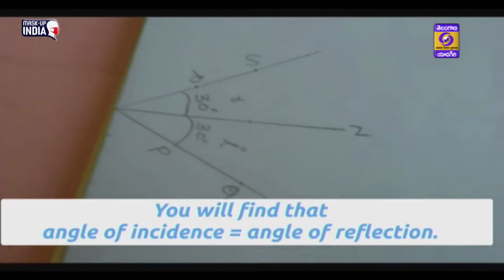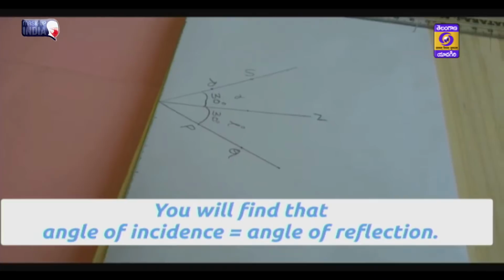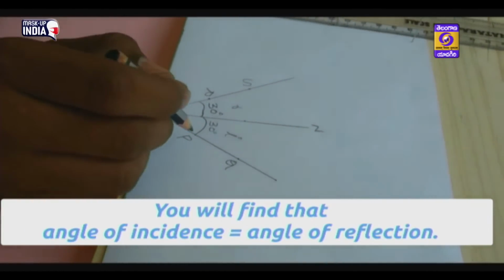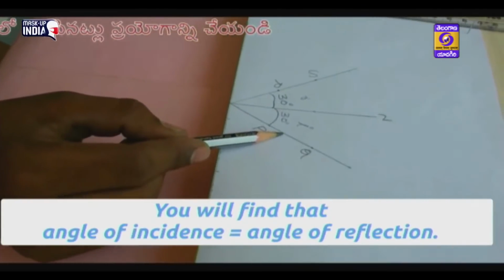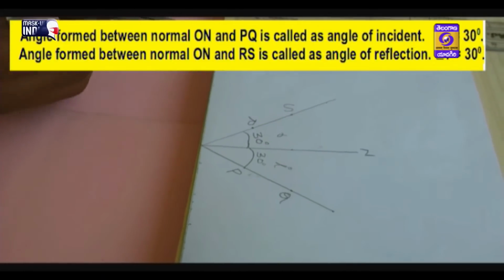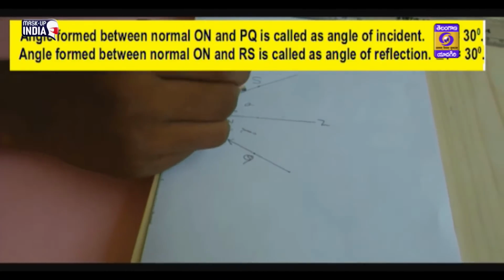You will find that angle of incidence is equal to angle of reflection. Here the angle of incidence is equal to 30 degrees and also angle of reflection is equal to 30 degrees. The angle formed between normal ON and PQ is called the angle of incidence and it is denoted with angle I. Here the angle of incidence is equal to 30 degrees and the angle formed between normal ON and RS is